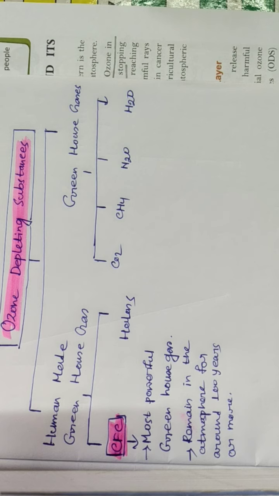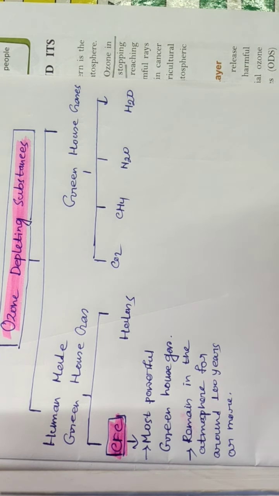Because the ozone layer can absorb the UVA and UVB coming from the sun. UVA and UVB mean ultraviolet rays that are very harmful for the earth as well as human, plant and animal life. So ozone has a very important role in our survival on the earth.